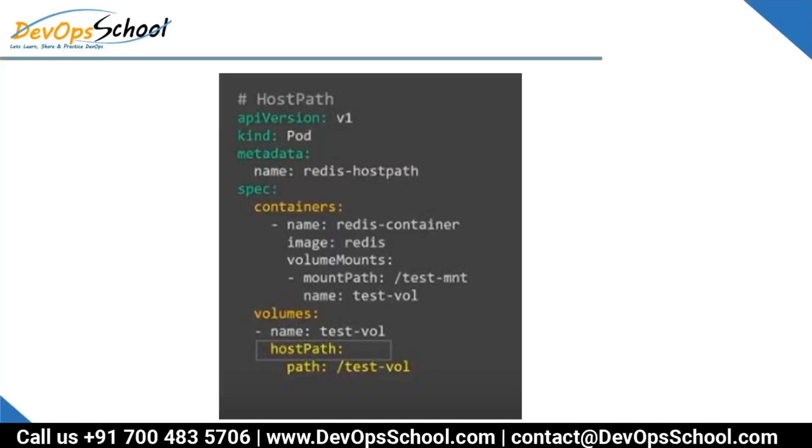Okay, now test-volume is the reference name which you are going to use in order to mount inside a container. So now if you see on top, spec.containers.volumeMounts, that section, you see here mountPath is equal to test-mnt. That can be anything, but the name of the volume is test-vol, which is matching with the volume's name itself. So this is the simple way you can have a volume attached to the pod and mount inside a container. Guys, are you understanding this?